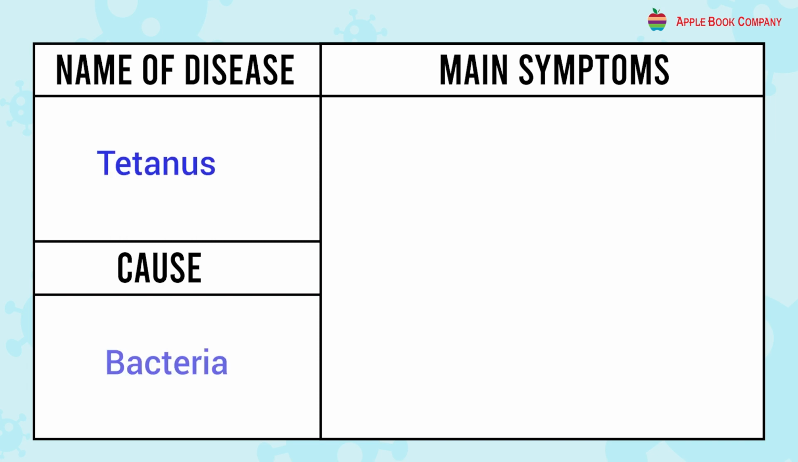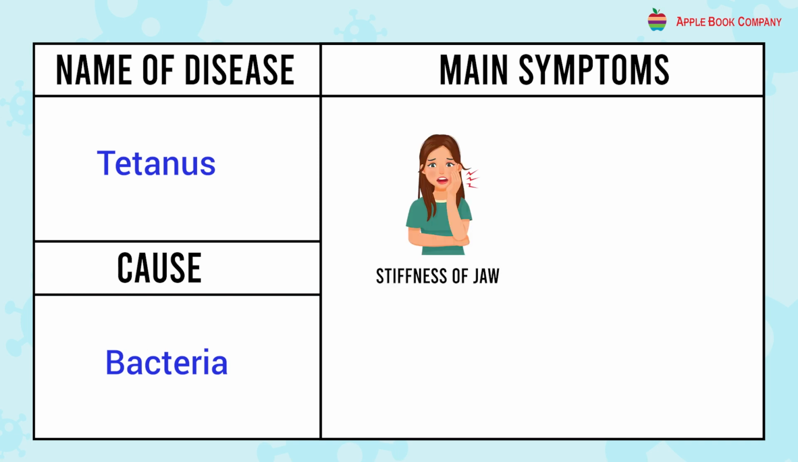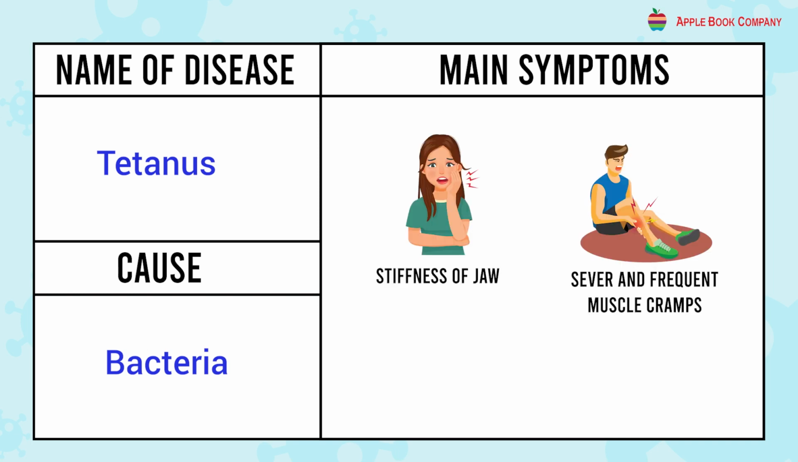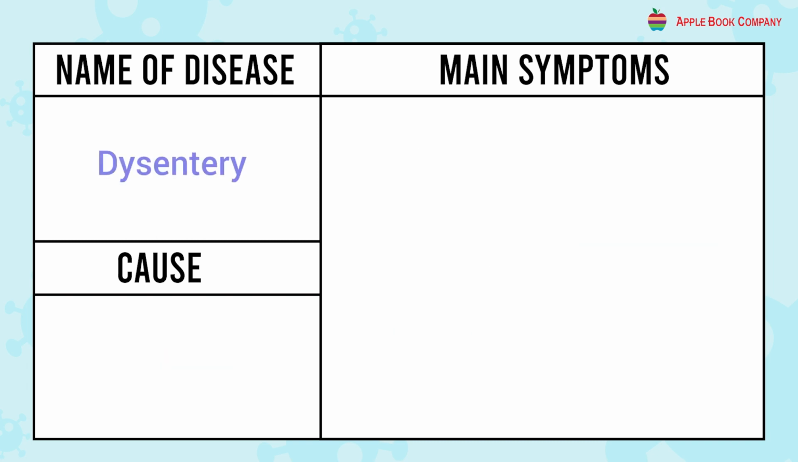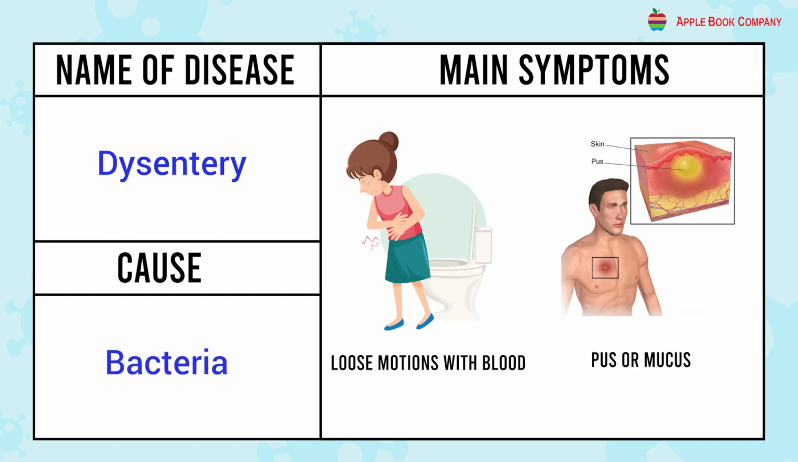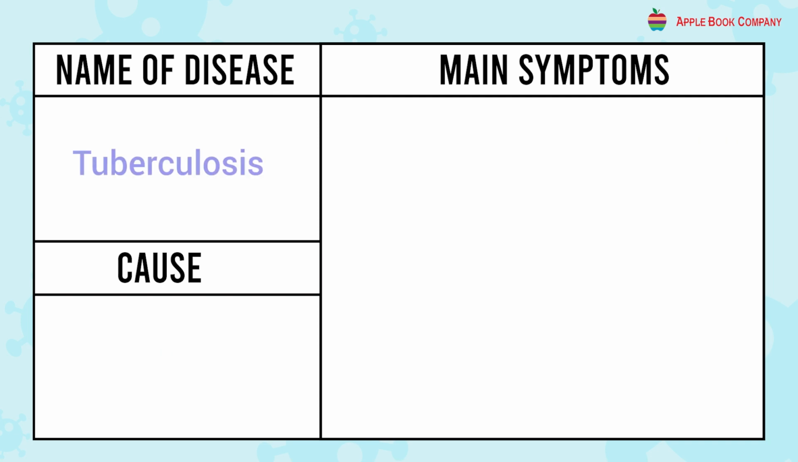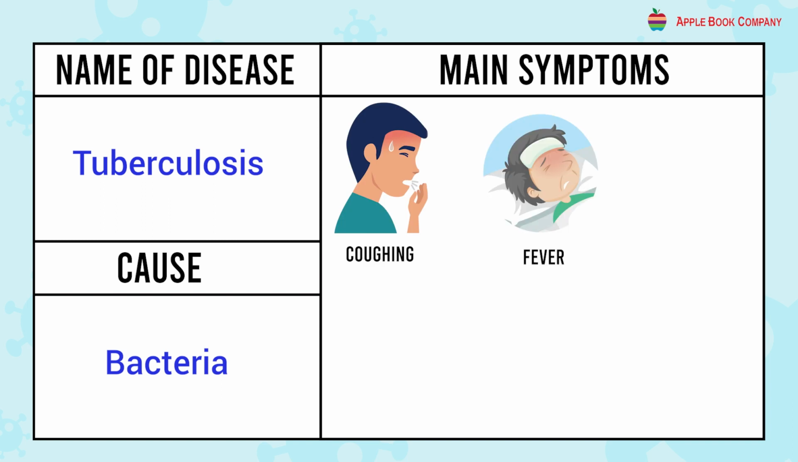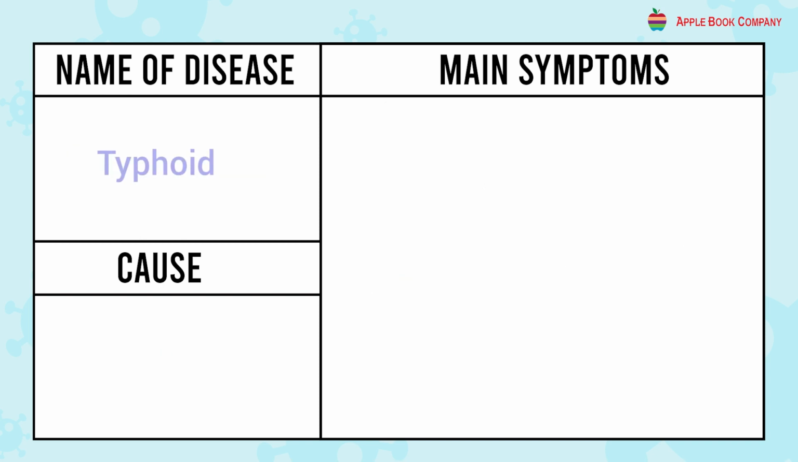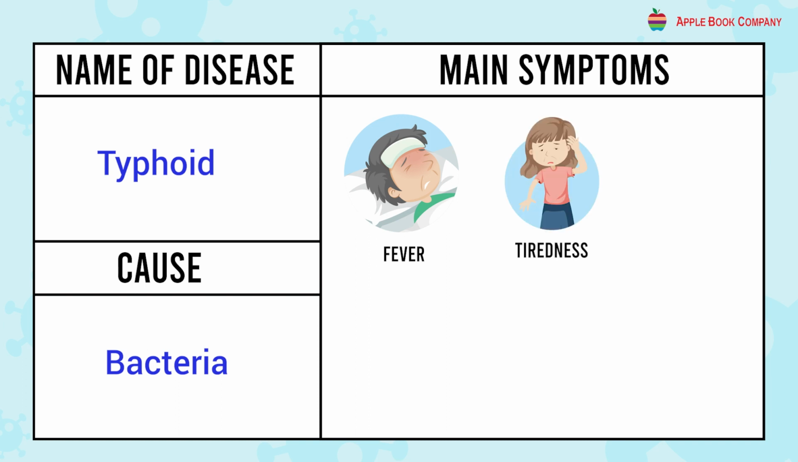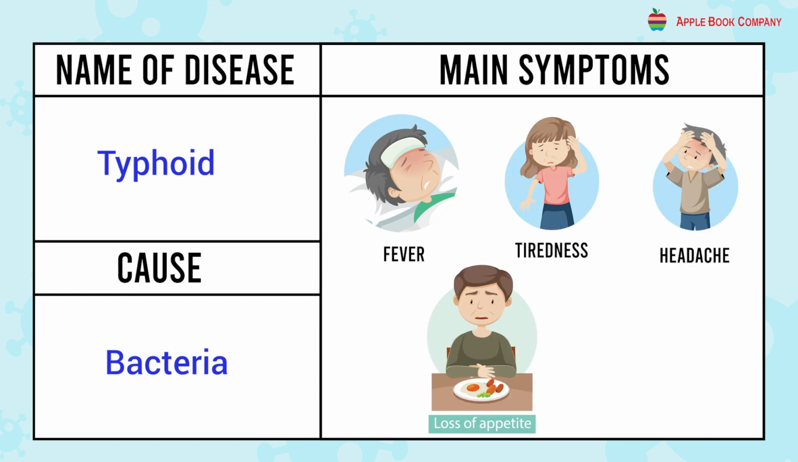Tetanus caused by bacteria. The symptoms are stiffness of jaw, severe and frequent muscle cramps, difficulty in swallowing. Dysentery caused by bacteria, and the symptoms are loose motions with blood, pus, or mucus. Tuberculosis caused by bacteria, and the symptoms are coughing, fever, chills, night sweats, weight loss, fatigue. Typhoid caused by bacteria, and the symptoms are fever, tiredness, headache, loss of appetite, stomachache.